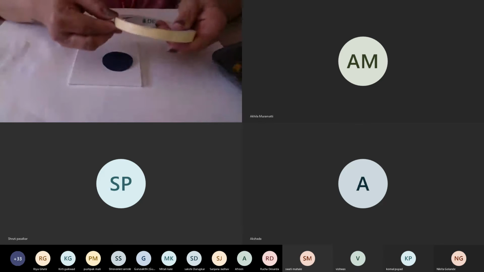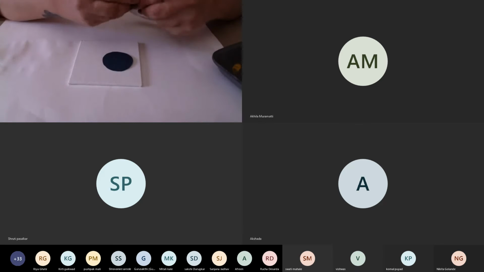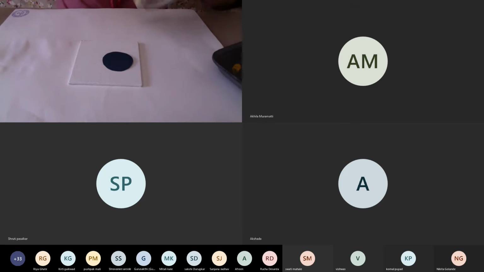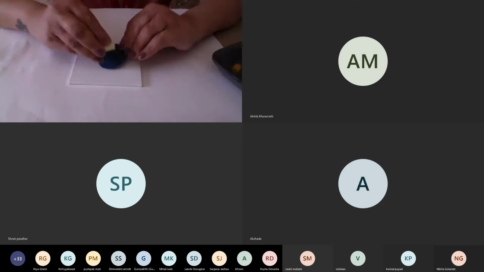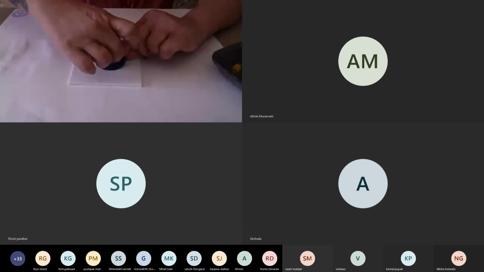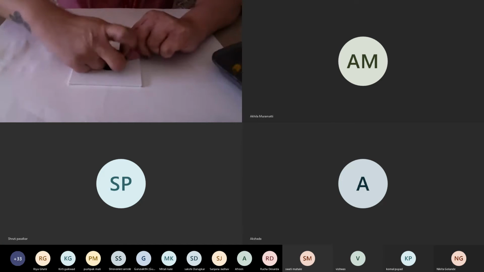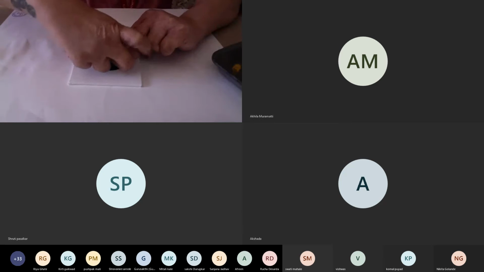So I am using a double tape on this, just to tape it. I don't want the circle to move, so I'm securing the circle.